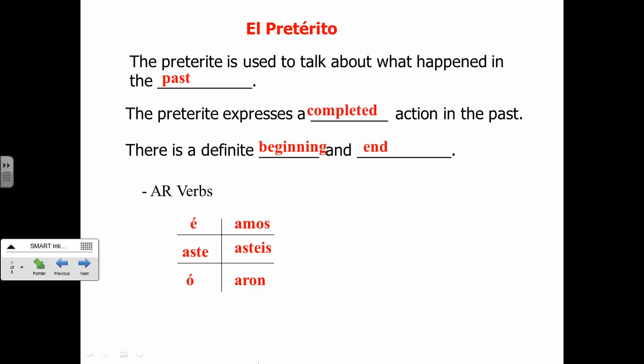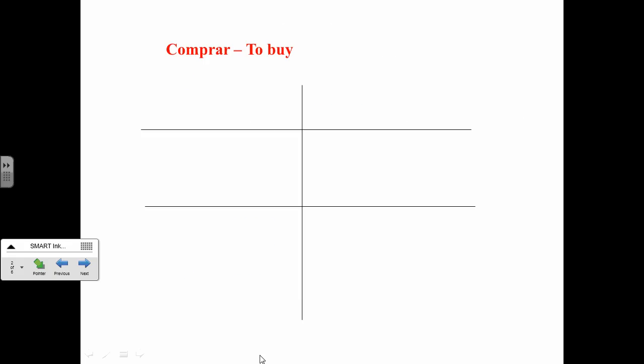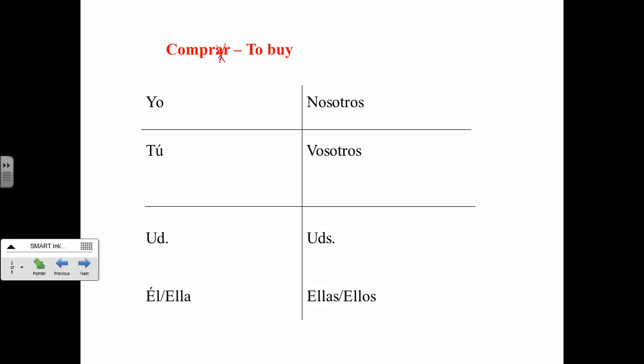Okay, comprar, to buy. If you feel comfortable, I would pause this and try to conjugate comprar in todas las formas, in all the forms. I want you to write your pronouns: yo, tú, usted, él, ella, nosotros, vosotros. Conjugate comprar. Write what it means in English. You're going to take off your ending, your AR, and add the é, aste, ó, amos, astes, aron, just like you would in the present tense, right? So if you feel comfortable, pause it, try it, and then compare it with what I have.